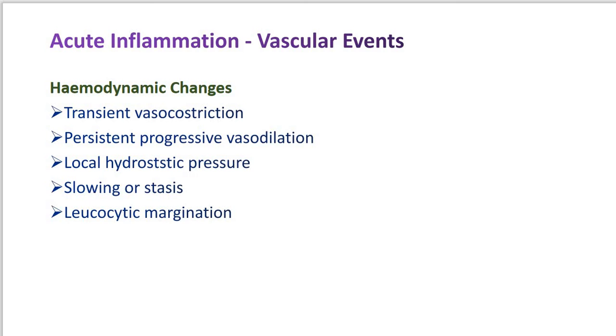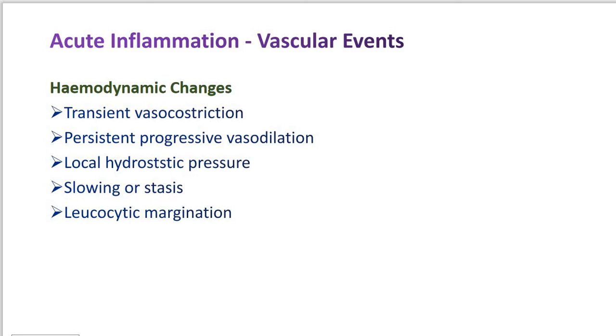Now here the vascular event particularly includes the hemodynamic changes. The alteration in the microvasculature includes the arterioles, capillaries and venules. Collectively, the alteration in the microvasculature is the earliest response to the tissue injury. Now these alterations include hemodynamic changes and changes in vascular permeability.